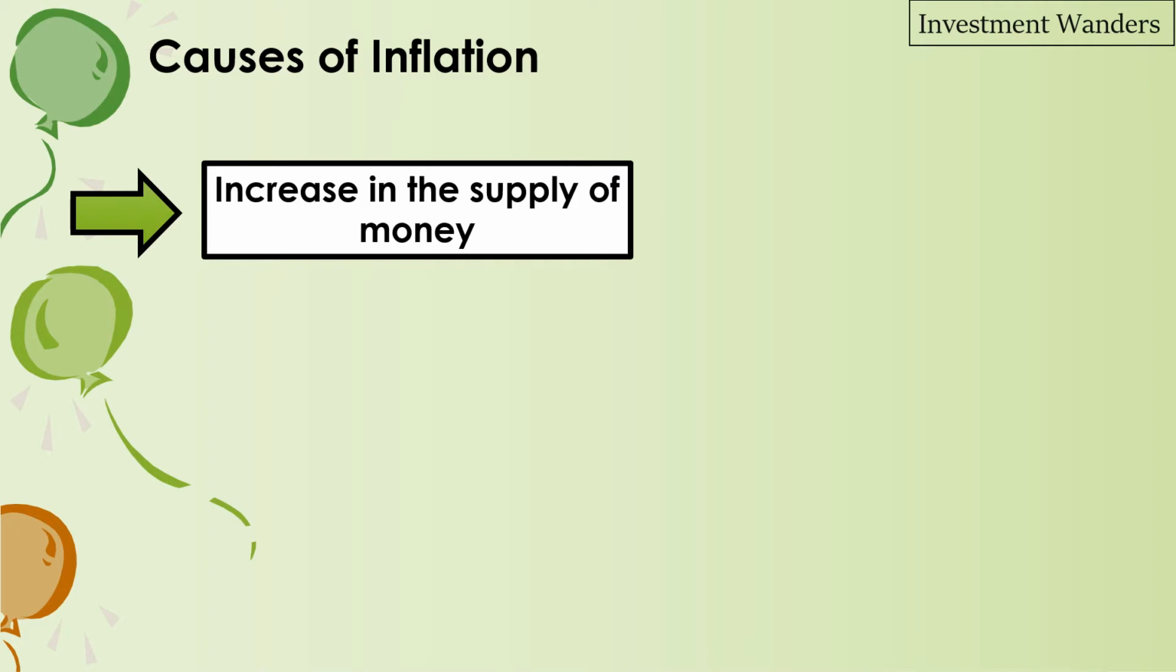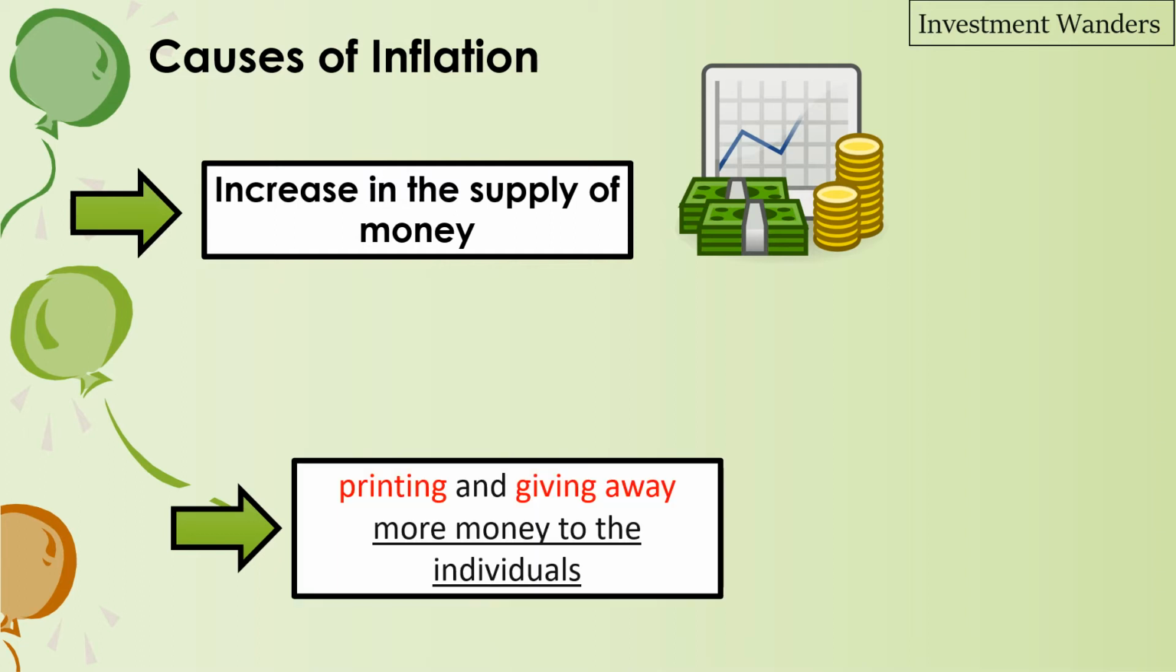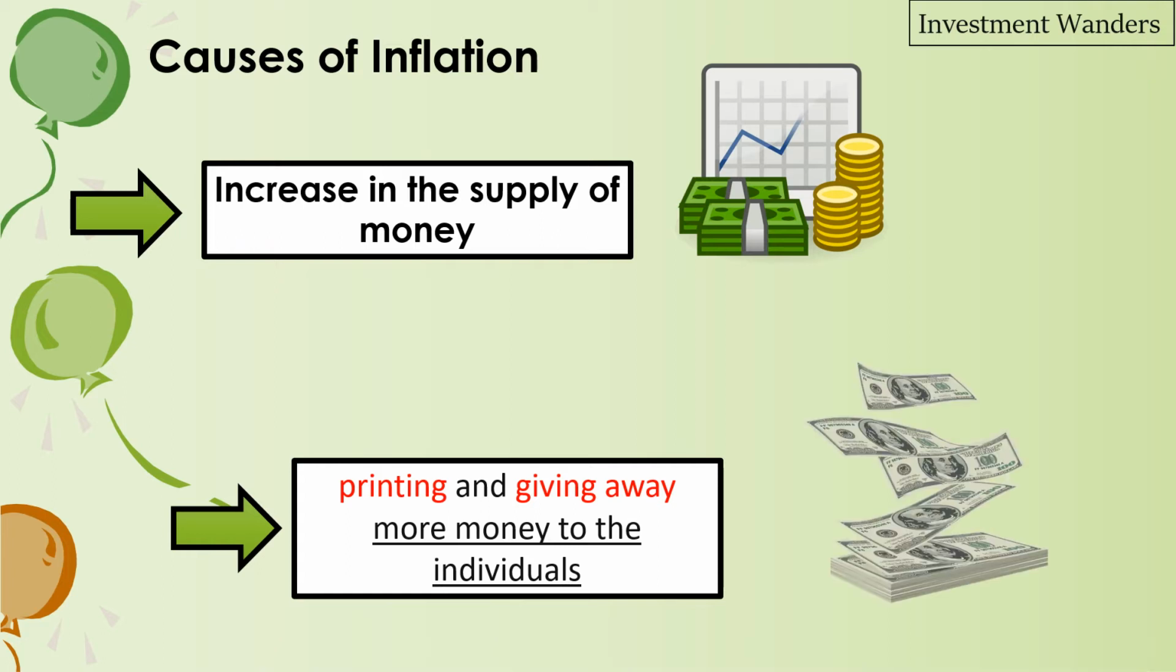of inflation? So one cause of inflation is an increase in the supply of money. Thinking about it, we have to be happy because there is an increase in the supply of money, so lots of money is circulating in the society, so more and more people have the supply of money. So what causes this increase in the supply? Now, the government is printing and giving away more money to the individuals. So we have to be happy about this thing. However, it's not at all happiness. Why?